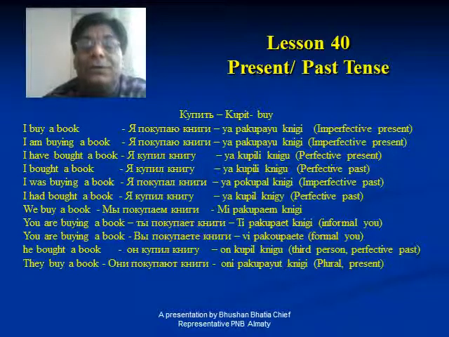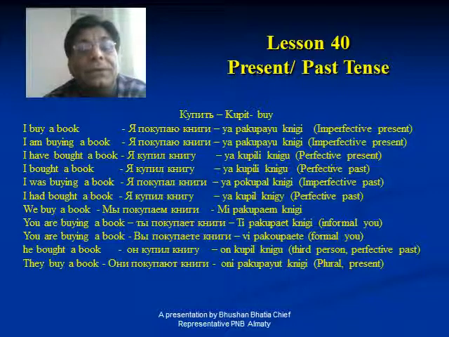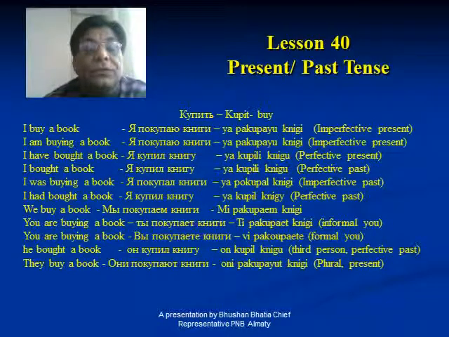So here both of them are perfective, and the subject is ya, first person male, so l has come, as we told in the past simple, that the verb will be suffixed by l. So ya kupil knigu.